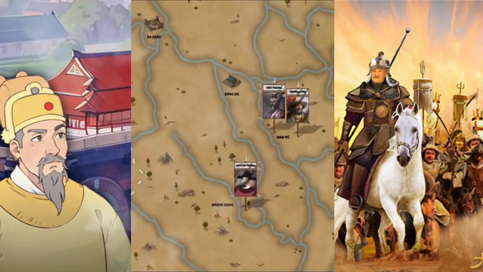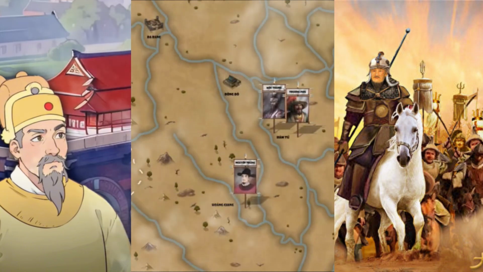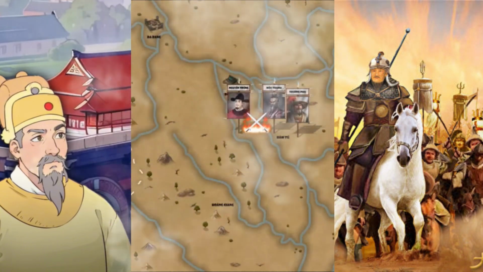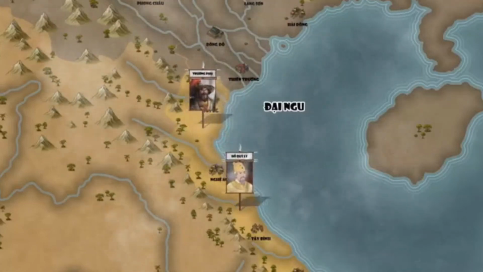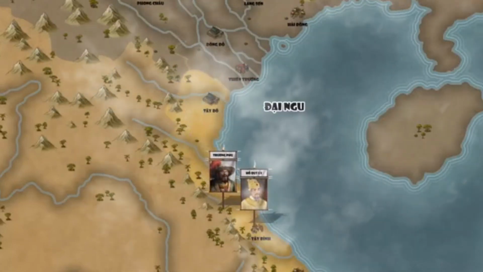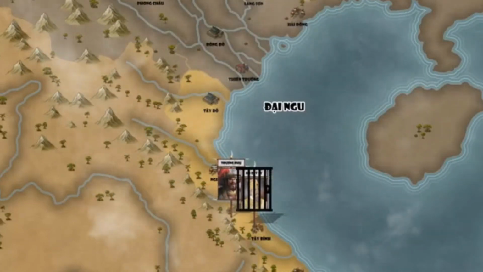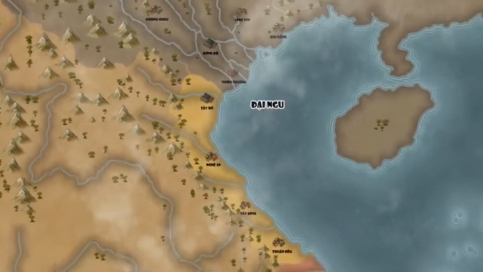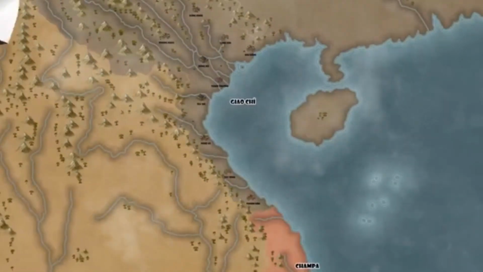By June 1407, the Ming forces had advanced to Tien Binh. Ho Quy Ly and his son, having no escape, were captured. Some officials surrendered to the enemy, others were captured, and some jumped into the river to commit suicide. The Ho Dynasty, which had ruled Dai Ngu for 7 years, officially came to an end.